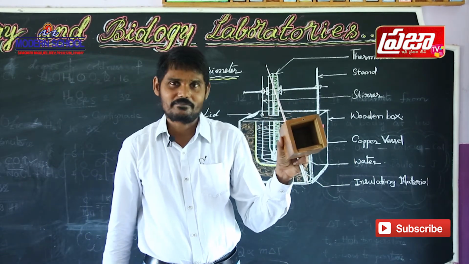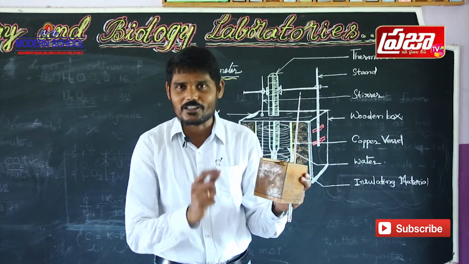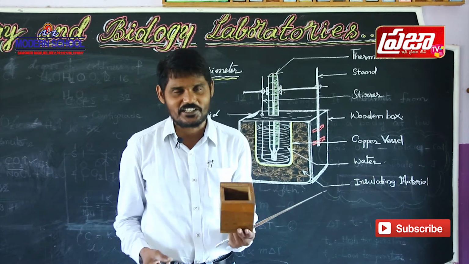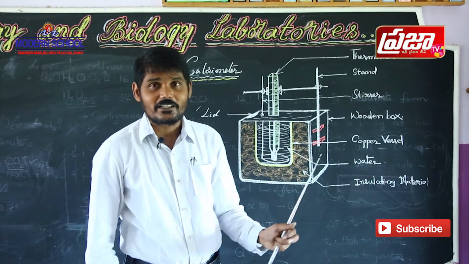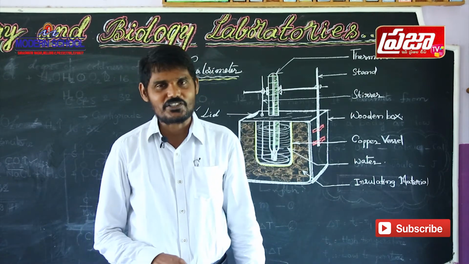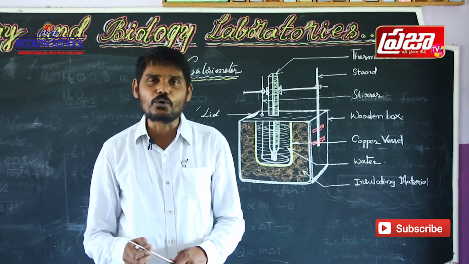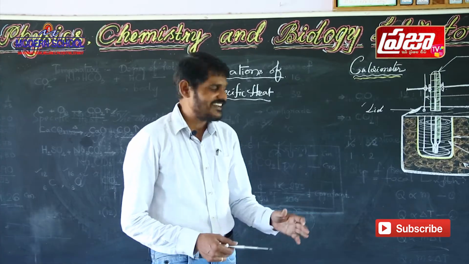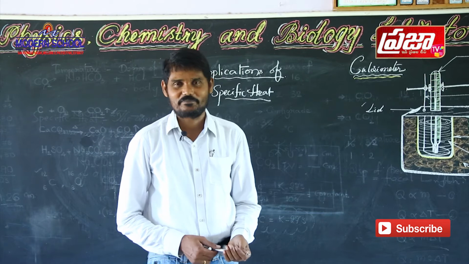Next, hollow wooden box. So wood, you know about the wood. Wood is also an insulating material which does not allow the heat energy to transmit. So this calorimeter is used to measure the specific heat of solids. So how do we measure the specific heat of solids? Let us discuss the applications of specific heat.